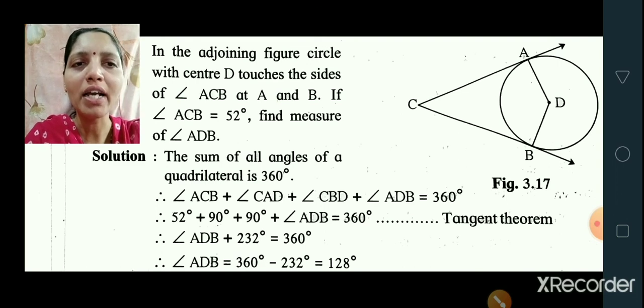Therefore, angle ADB is equal to 360 minus 232, that is equal to 128 degrees. So this was a very simple sum. You only have to observe the figure and then start solving. I hope you all are understanding all these sums.